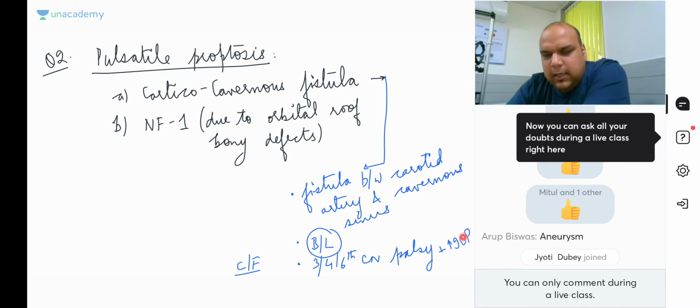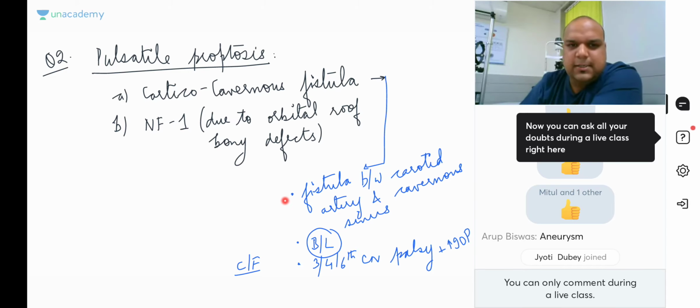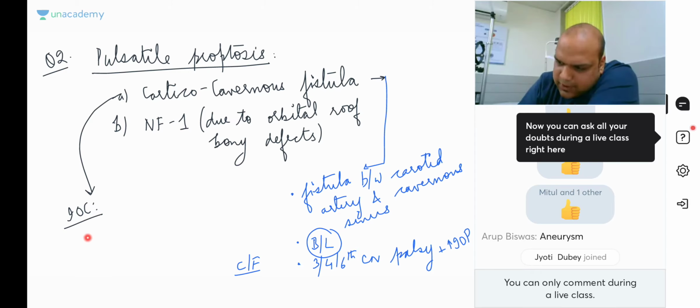Keratico-cavernous fistula, because of cavernous sinus involvement, there is third, fourth, and sixth cranial palsy. It is always bilateral. It occurs due to trauma usually. Please remember this also. And that's it, I think. Okay, one more question is asked. I think you should know the answer. Cavernous sinus fistula, keratico-cavernous. What is the investigation of choice? So the investigation of choice is what, everybody?